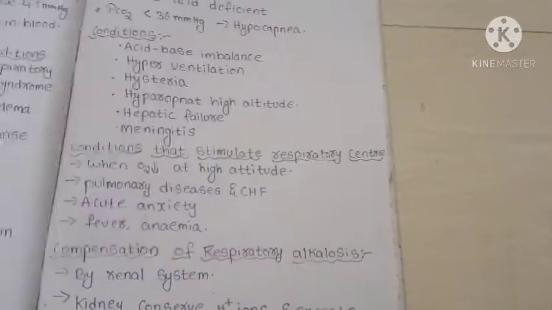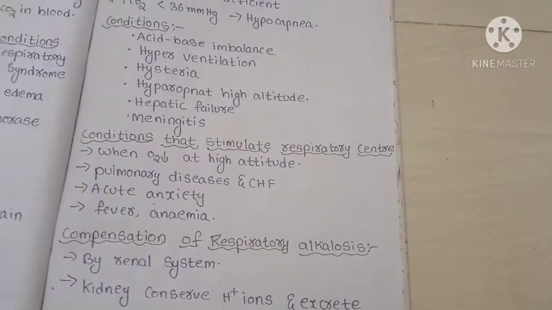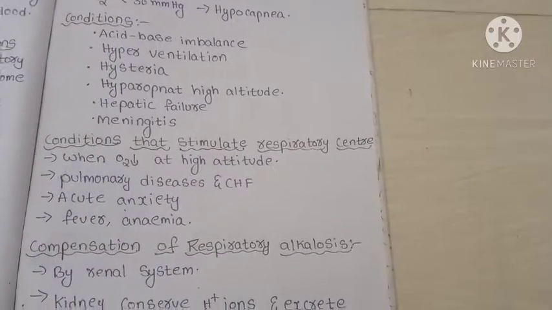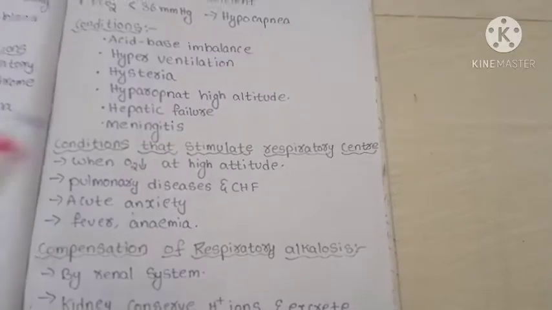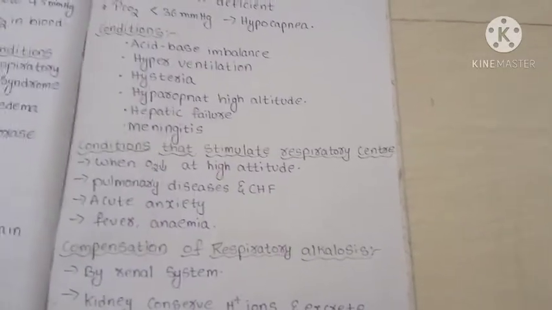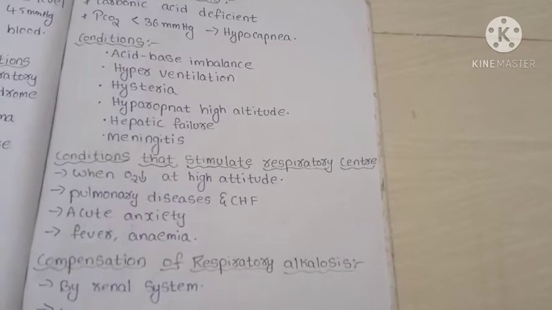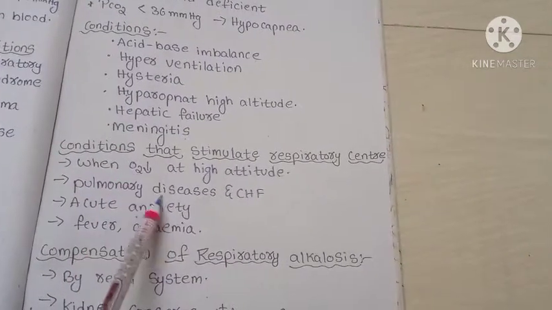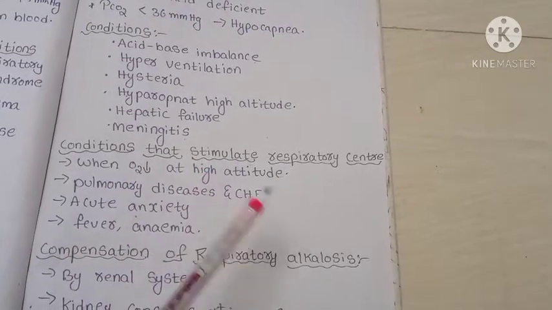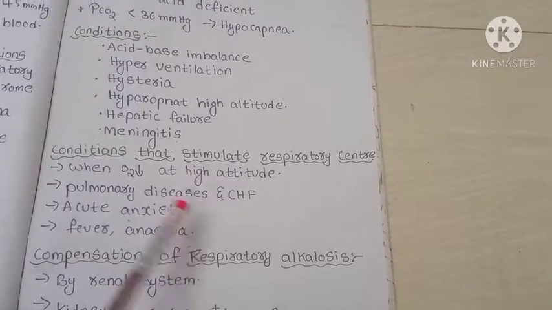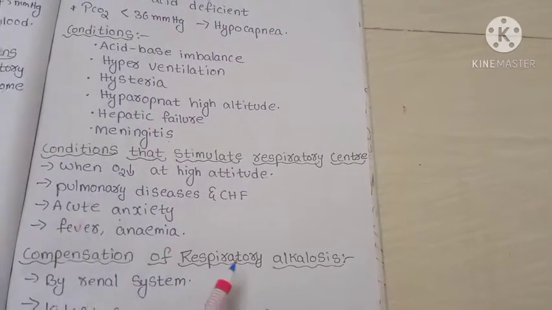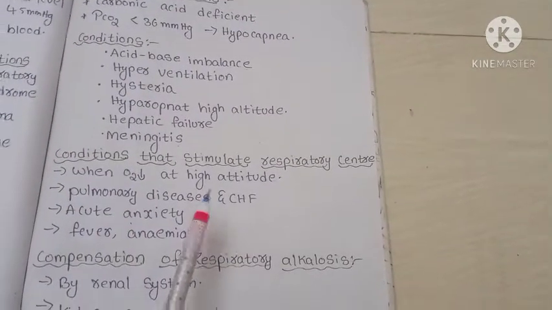As we know, respiratory acidosis occurs due to depression of the respiratory center which is present in the brain. But what are the conditions which stimulate the respiratory center into action? When O2 decreases at high altitude, the respiratory center will be stimulated. Next, pulmonary diseases and congestive heart failure, acute anxiety, fever, anemia. These are the conditions which stimulate the respiratory center.